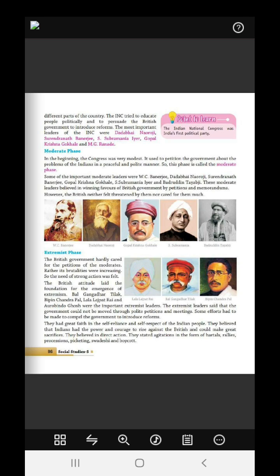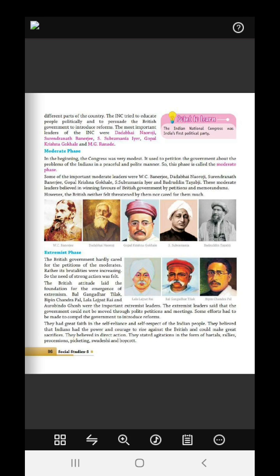So through their petitions and through their letters, they requested the Britishers to change these laws and policies which were against the Indians and give them equal freedom. But they felt that we need to be under the Britishers only. However, the British neither felt threatened by them nor cared for them too much.